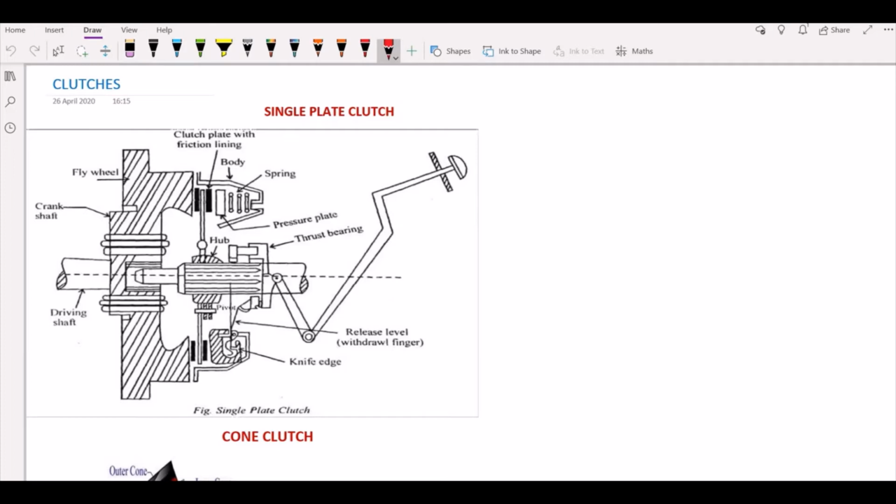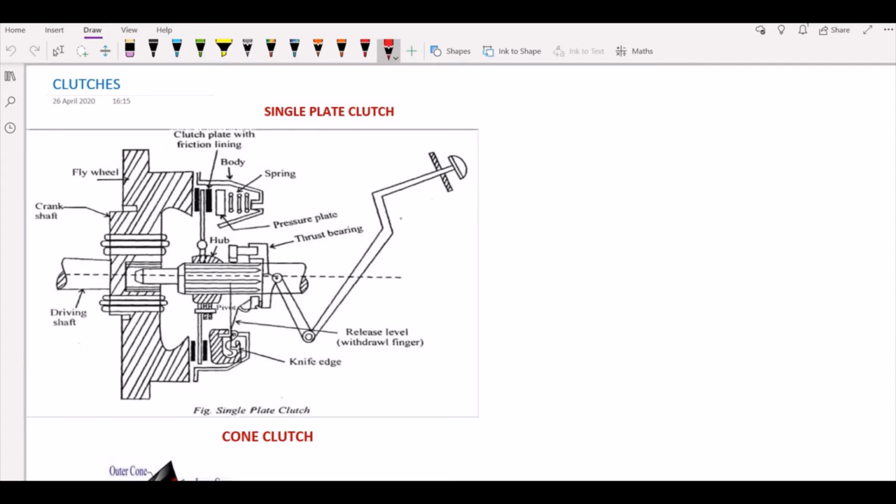In between you have your springs, which keep compressing and expanding, and there is a flywheel present over here. This flywheel is connected in such a way that it is your driving member, through which the engine power is usually transmitted with the help of your driving shaft. From this, with the help of engagement and disengagement, the power is transmitted onto your driven shaft.